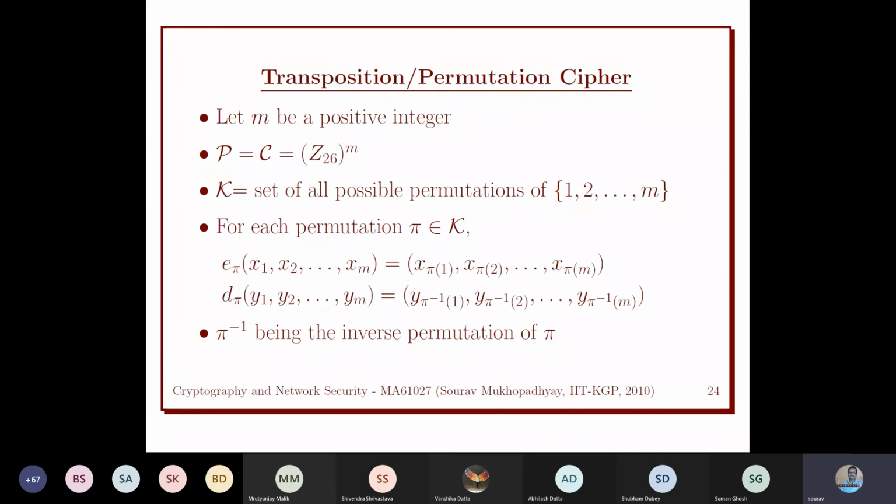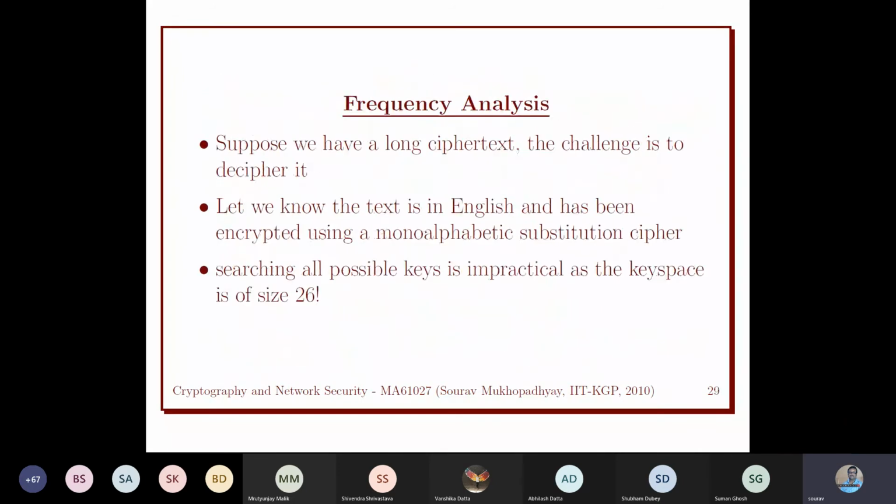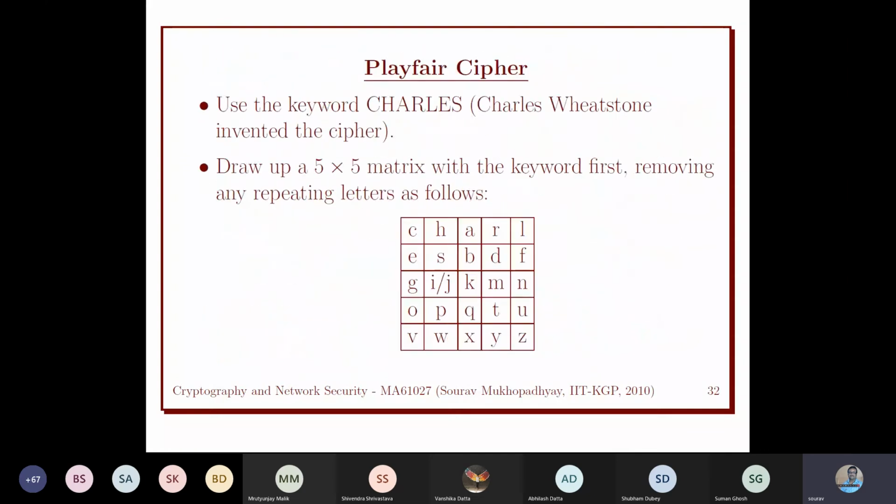So we need to choose m to be large to avoid the brute force method. Yeah, you're correct. If we do the exhaustive search, it is factorial m, so if m is small, it can be attacked. It is vulnerable to this exhaustive brute force attack.